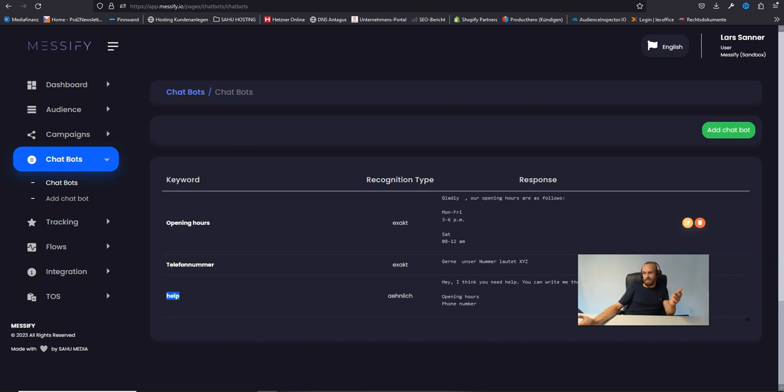Yes, this is the chatbot module. It's a really cool feature. You can communicate with your customers. You have an automation where you can create anything with this bot. You can also use it to respond to customers' questions. For example, it's really nice for e-commerce.